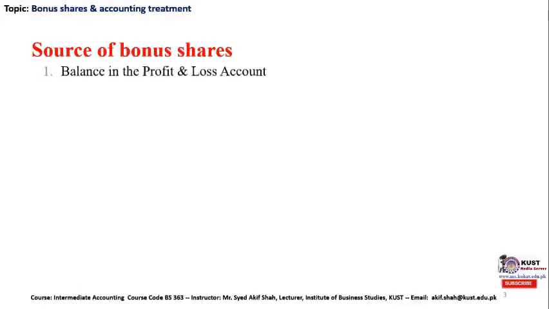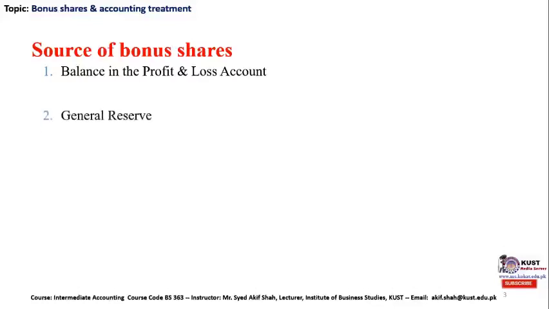The first account from where the company can legally issue bonus shares to its existing shareholders is the balance in the profit and loss account. If the profit and loss account has a certain credit balance, that is the amount of rupees available in the profit and loss account of the company, the board of directors may decide to issue bonus shares to the existing shareholders.